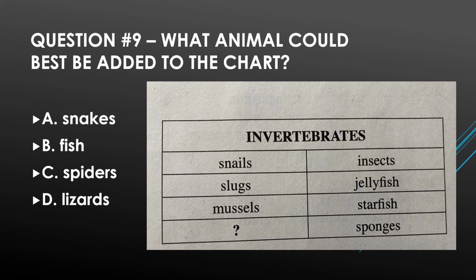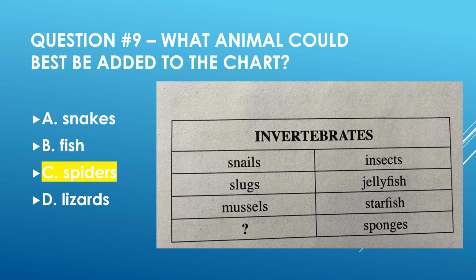Question 9, what animal could be added to the chart? And there's the chart from the page. So again, these are invertebrates, no backbones. Snails, slugs, mussels, which live in the ocean, insects, jellyfish, starfish, and sponges. So which animal could also be added to the chart? A, snakes, B, fish, C, spiders, or D, lizards? And the answer here is C, spiders. Spiders do not have bones. They have a hard outer shell, but they don't have bones.